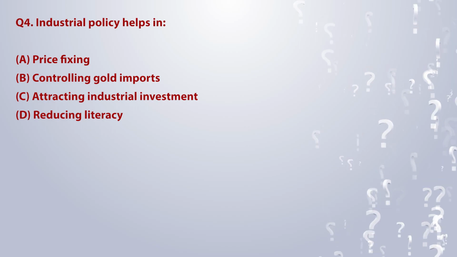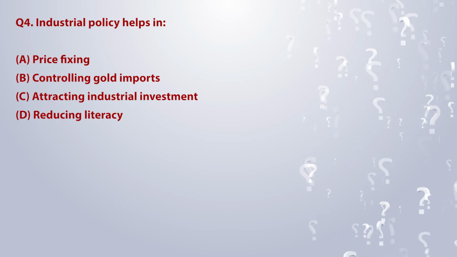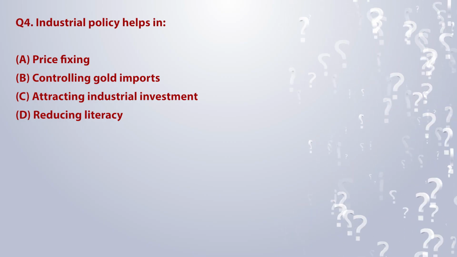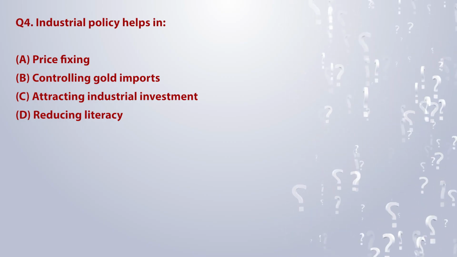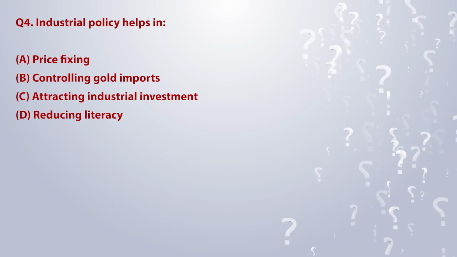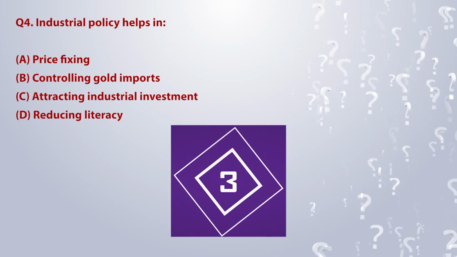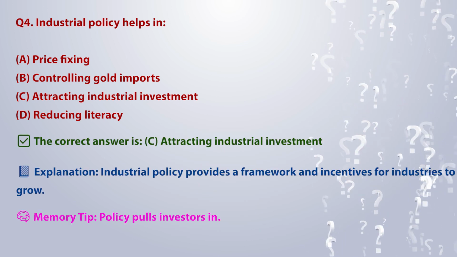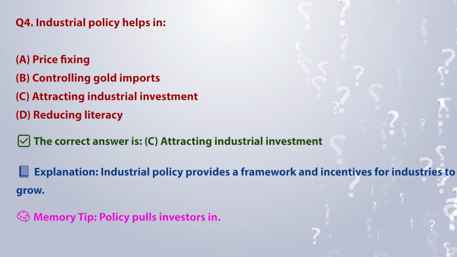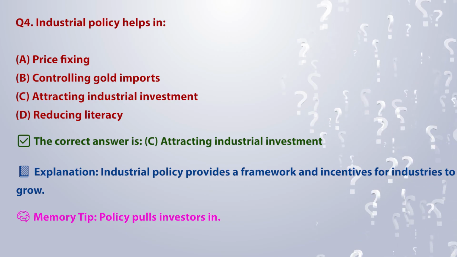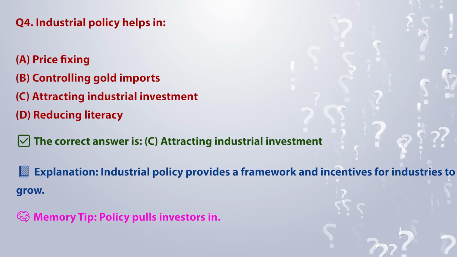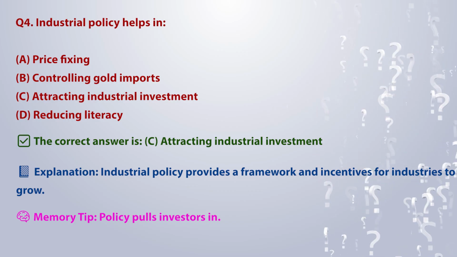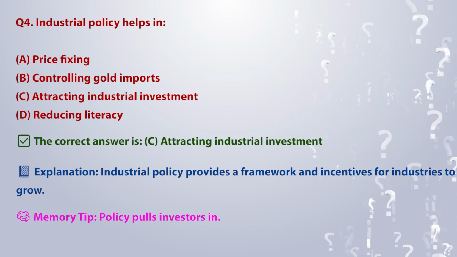Industrial policy helps in A. Price fixing. B. Controlling gold imports. C. Attracting industrial investment. D. Reducing literacy. The correct answer is C. Attracting industrial investment. Explanation: Industrial policy provides a framework and incentives for industries to grow. Memory tip: policy pulls investors in.